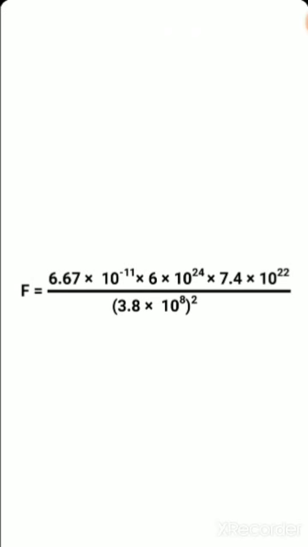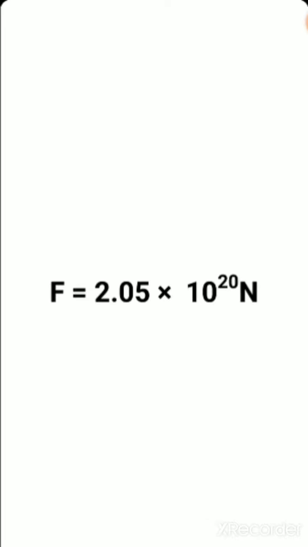Then force F is equal to 6.67 into 10 to the power minus 11 into 6 into 10 to the power 24 into 7.4 into 10 to the power 22, whole divided by the square of the distance between them, that is 3.8 into 10 to the power 8 whole square. After calculating that, we get 2.05 into 10 to the power 20 Newton of force of attraction between the earth and the moon.